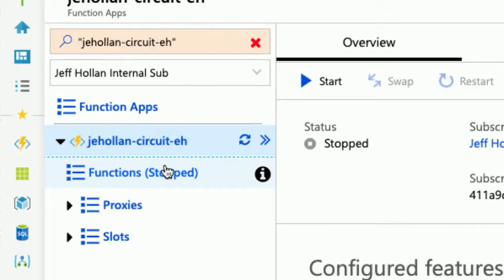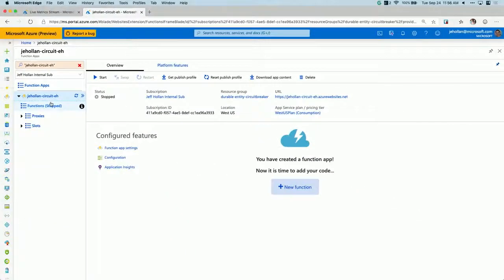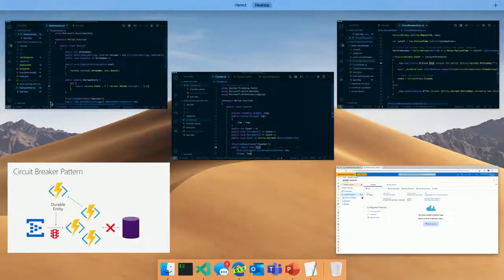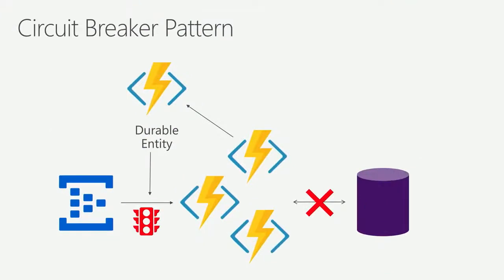So I had this durable entity that was keeping the state of this function, monitoring the health of it. It hit enough exceptions in that window that that stateful function was able to then go turn off my other function. So it's kind of an advanced pattern here, but I'm just trying to give you the idea of how you can use these stateful functions to unlock patterns that traditionally would be really hard, that you want state for, maybe in aggregation, but with durable entities becomes super simple.